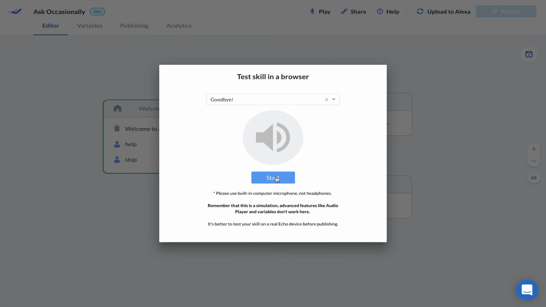Goodbye. Second time. Goodbye. Third time. Goodbye. Fourth time. Goodbye. Fifth time. Goodbye. Sixth time. Goodbye. Seventh time. Goodbye. Eighth time. If you like Ask Occasionally, please leave it a 5-star rating in the skill store.